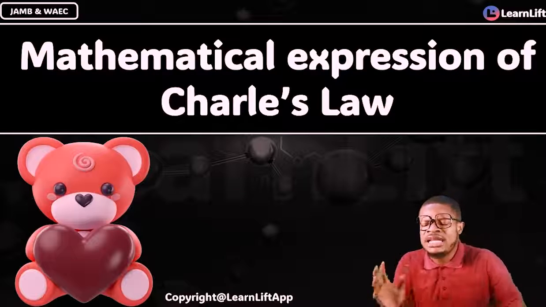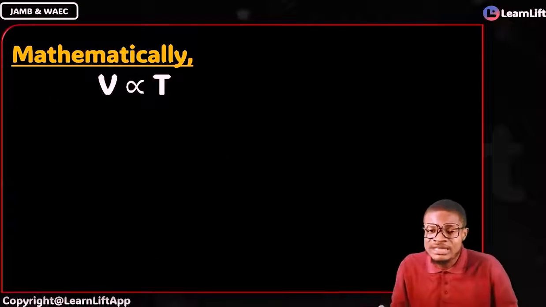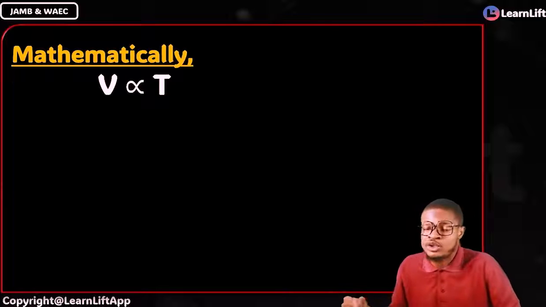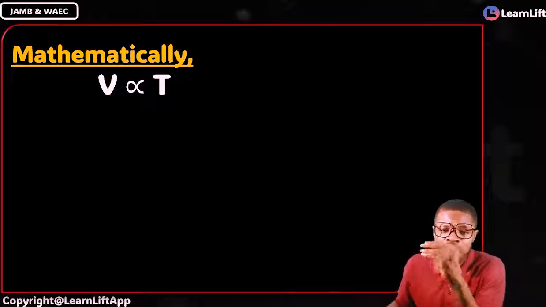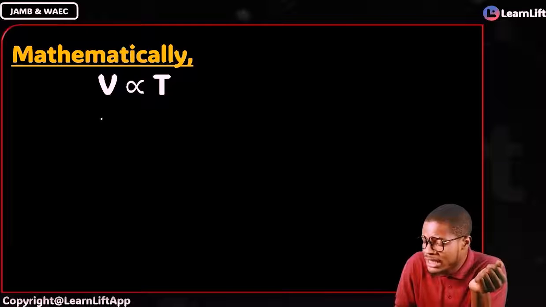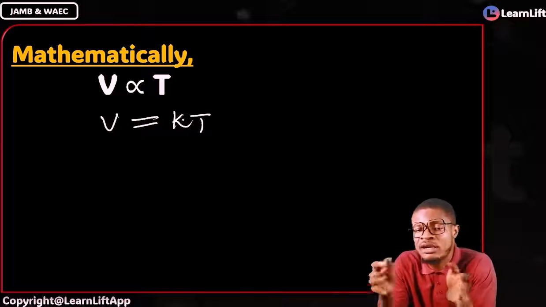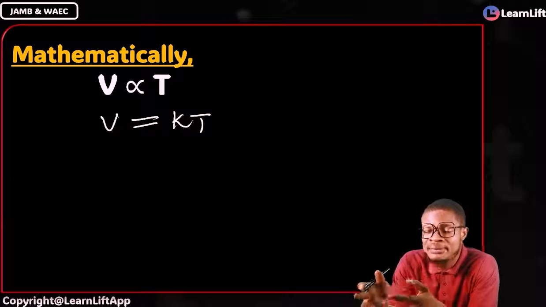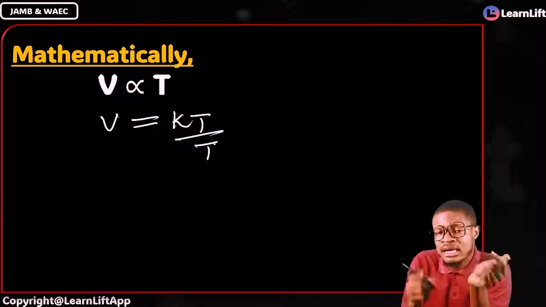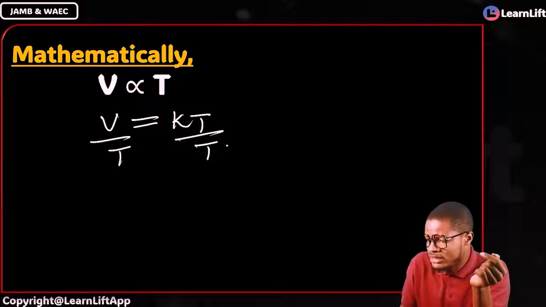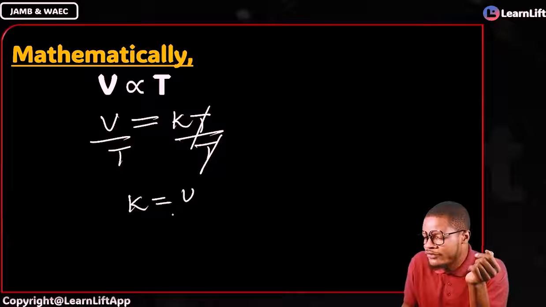How do we express Charles' law mathematically? It's very simple. According to Charles, volume is directly proportional to absolute temperature in Kelvin, provided pressure is kept constant. Because of this, V will be equal to KT. I've removed proportionality to bring in constant K. If V equals KT, make K the subject of the formula. It means I'm going to divide by T on both sides. T will cancel T. When that happens, K is equal to V all over T.